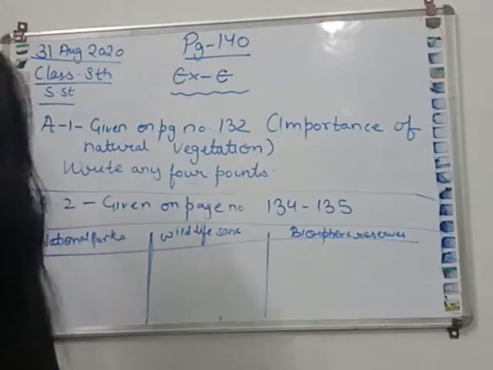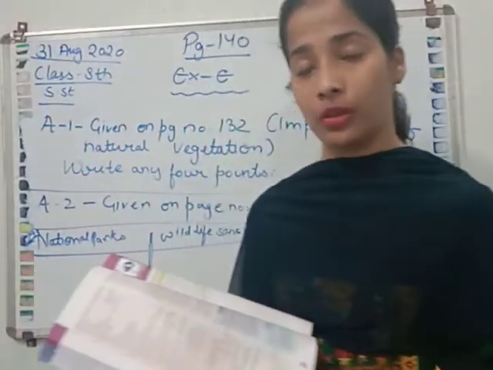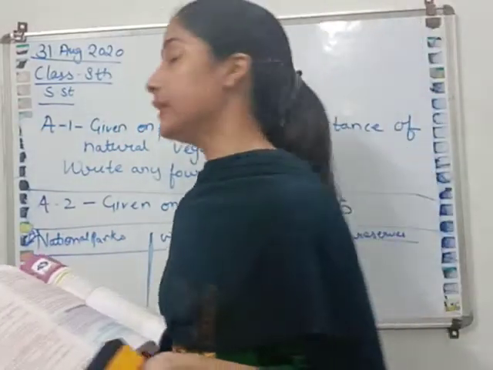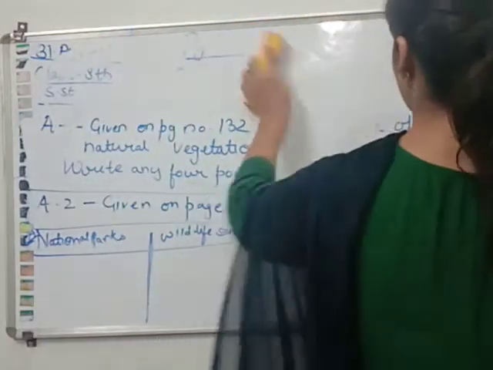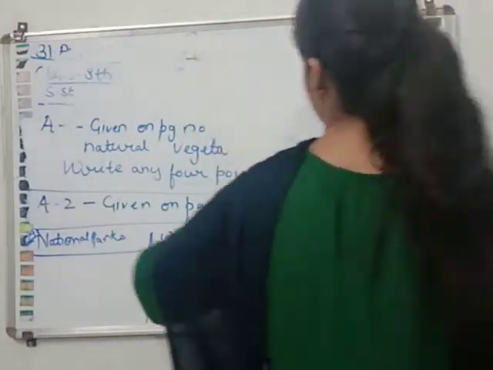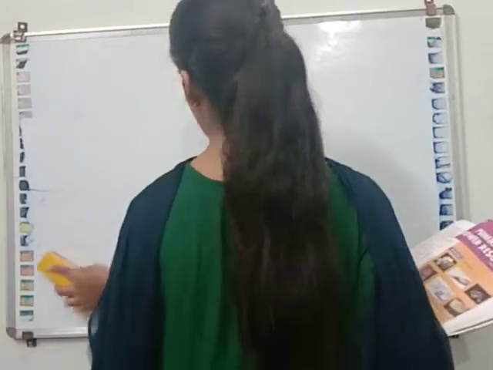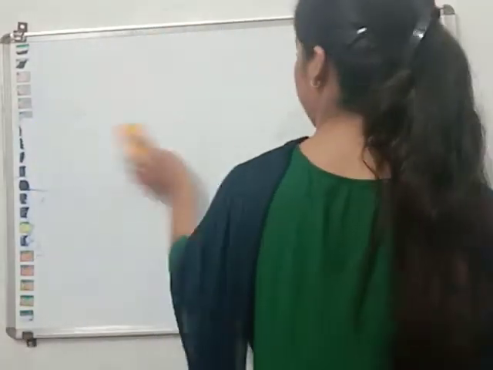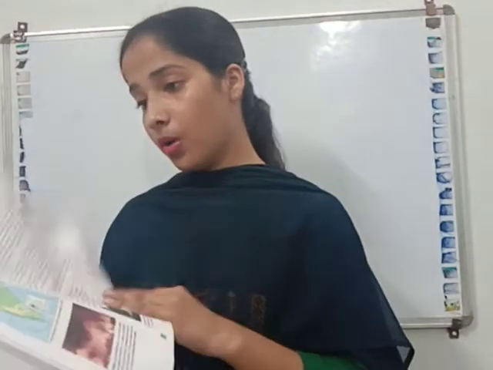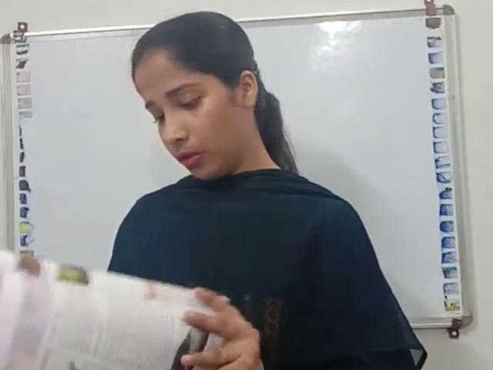So why is wildlife important, and why are they degrading. This answer is given on page number 137. So open page number 137 of your book.